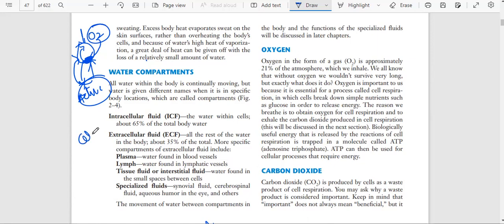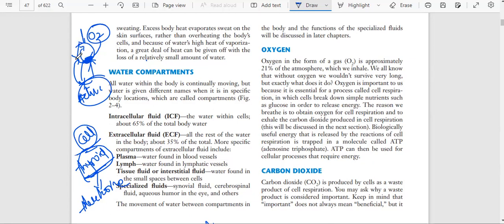Whatever the cell function is, for example with thyroid cells, whatever the function of the thyroid may be, we will talk about it later. If the thyroid cell works, it will release its hormones. Why does this happen?